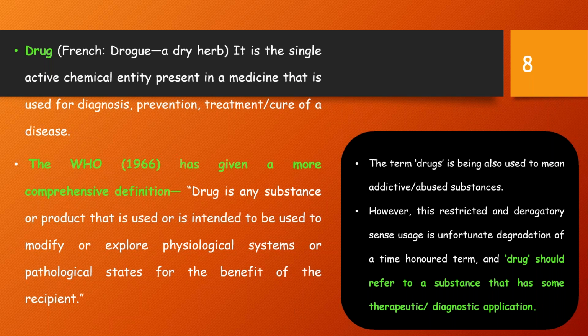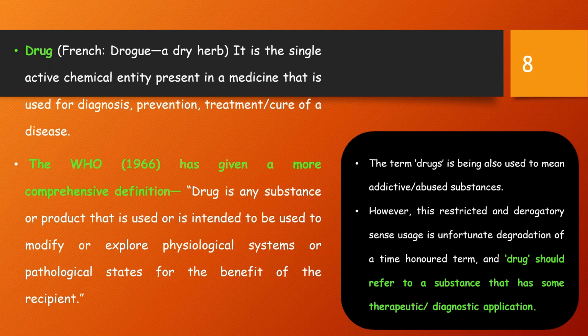A drug is any substance or product that is used or is intended to be used to modify or explore physiological systems or pathological states for the benefit of the recipient. Whenever define drug is asked, this is the standard definition of a drug put forth by WHO.